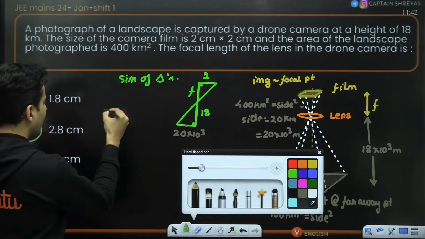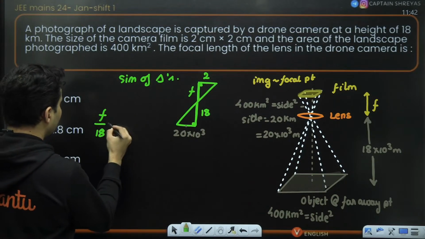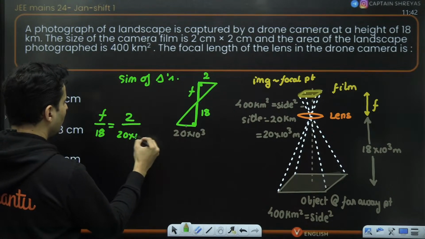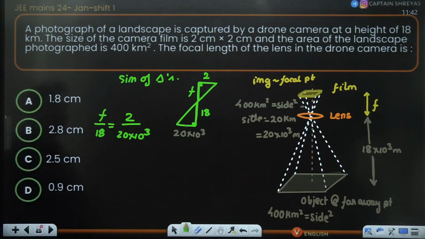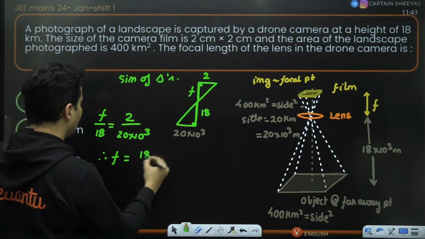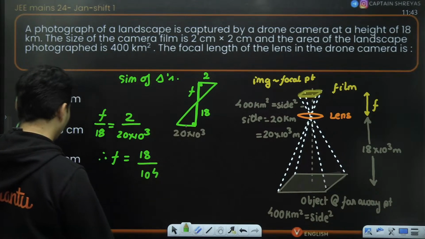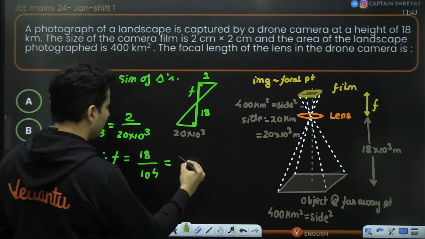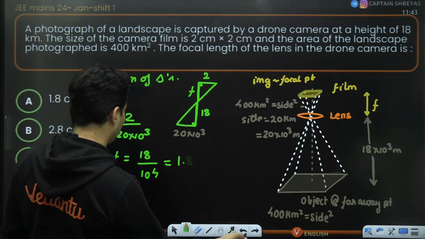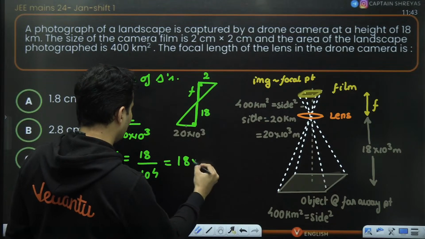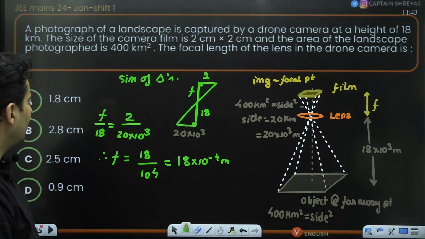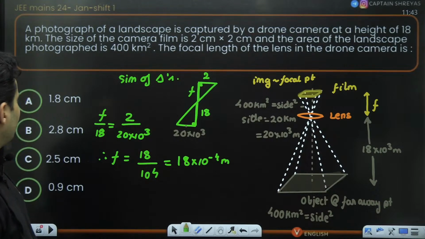So that's why F divided by 18 should be 2 divided by 20 into 10 to the power 3. From this, you will get the focal length. 2 will cancel. 18 divided by 10 to the power 4, which I can just say is 18 into 10 to the power minus 4 meters.